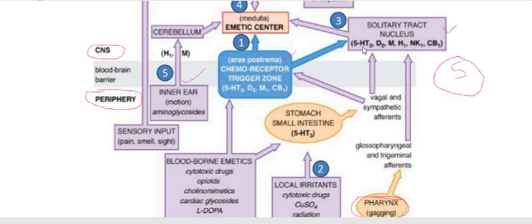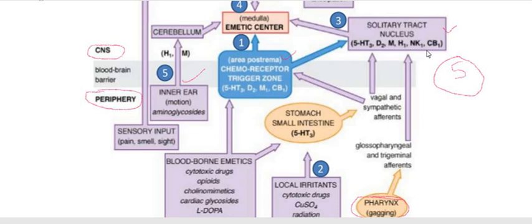like for 5-HT3 the neurotransmitter is 5-HT. For D2 receptor the neurotransmitter is dopamine. For muscarinic receptor, the neurotransmitter is acetylcholine. For histamine 1 receptor, the neurotransmitter is histamine.